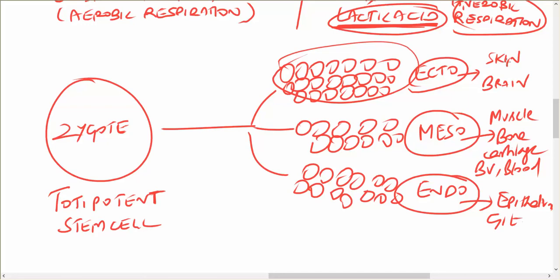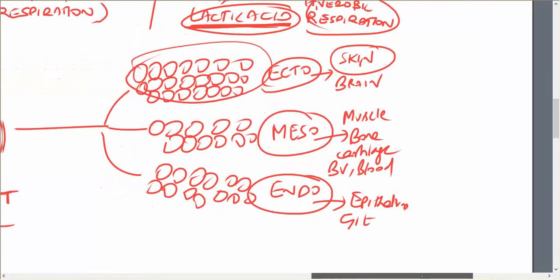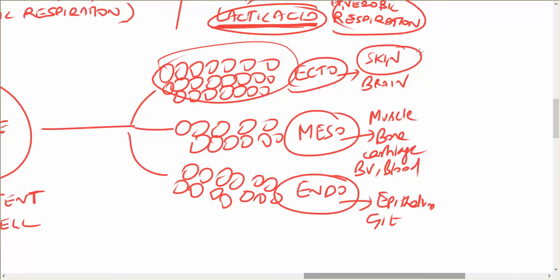Okay, and skin contains epithelium, which contains cells.